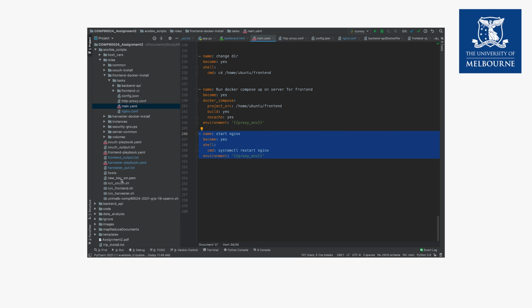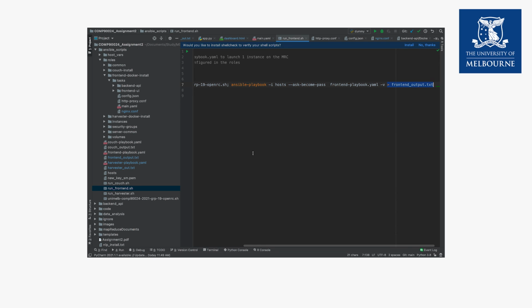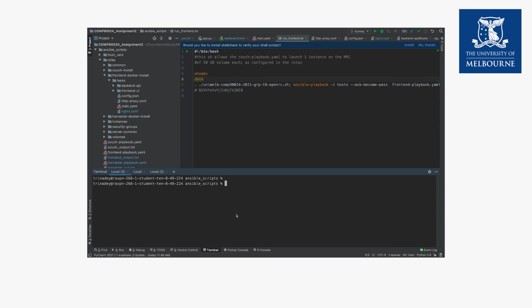So I'm going to run this. So we have the run script here for the front end, where we have the Ansible playbook command. So I'm going to run this from here.